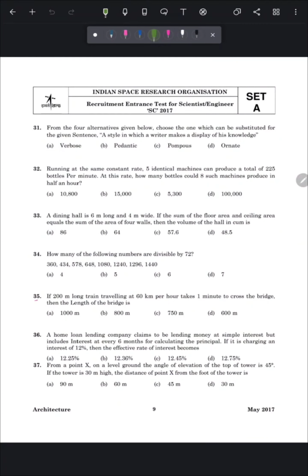From the four alternatives given below, choose the one which can be substituted for the given sentence. A style in which a writer makes a display of his knowledge. And its correct answer is pedantic, option number B. Question number 32 is a numerical question.